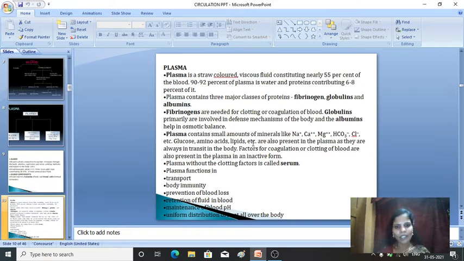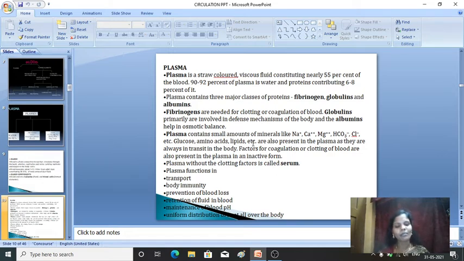Then apart from these proteins, plasma is also made up of small amounts of minerals like sodium, calcium, magnesium, bicarbonates, chlorine, etc. Then glucose, amino acids, lipids, etc. are also present in the plasma as they also transit in the body, but in lesser amounts. Then the factors which help in clotting and coagulation of blood are present in the plasma, but in the inactive form.